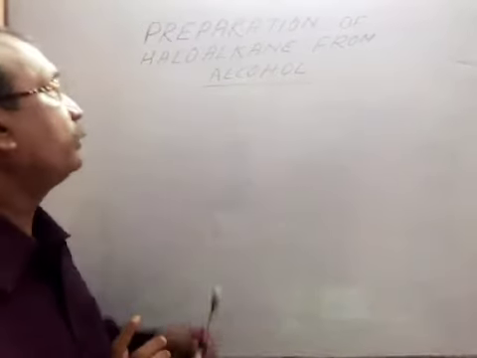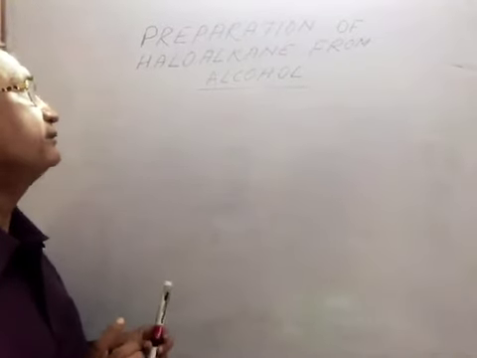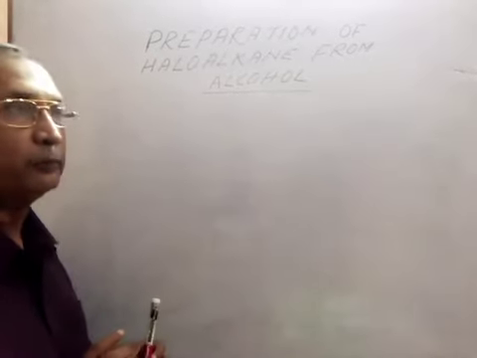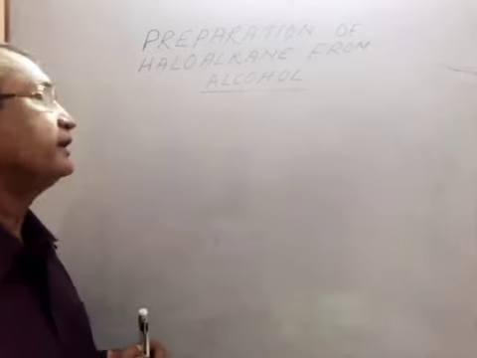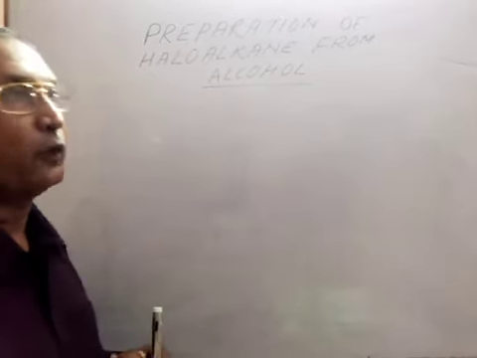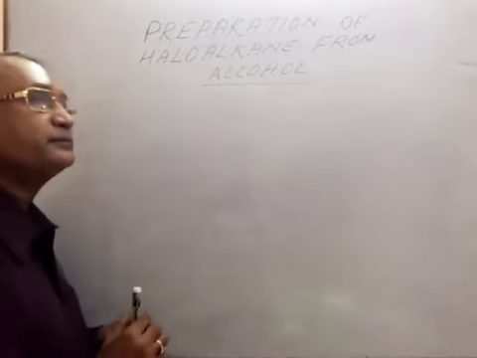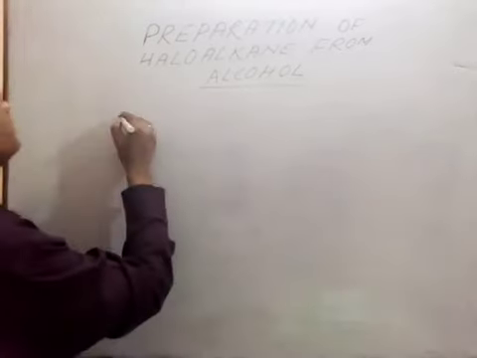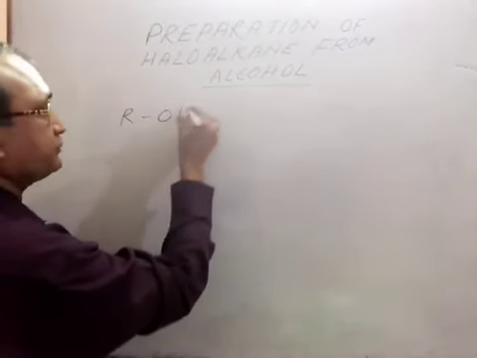Today we discuss the preparation of haloalkane from alcohol. It is also very important for exam purpose. What is the general formula of alcohol? ROH.